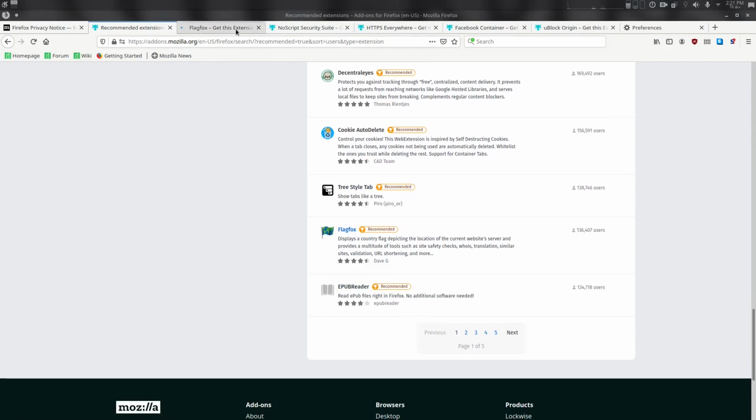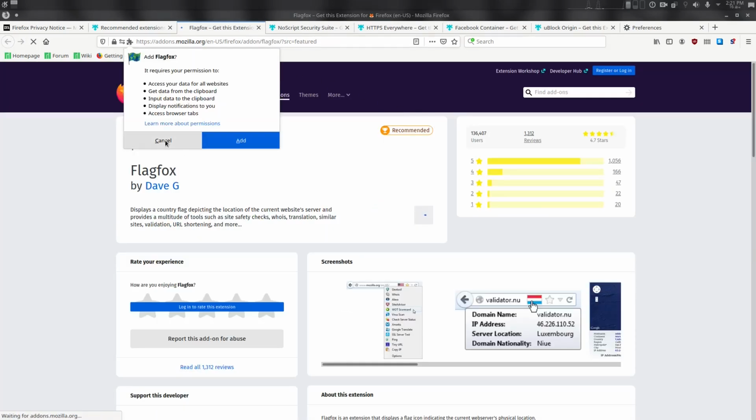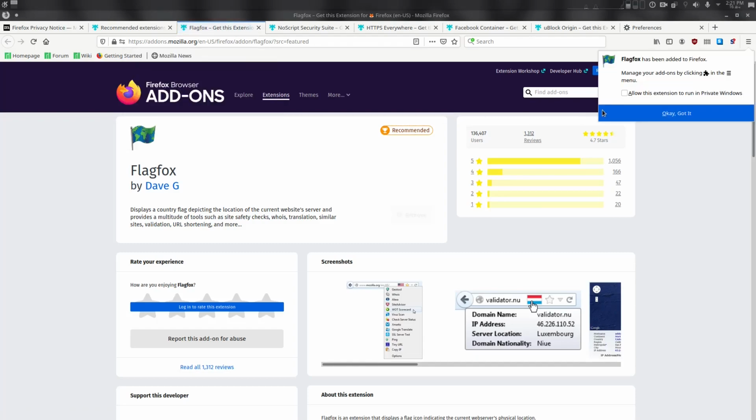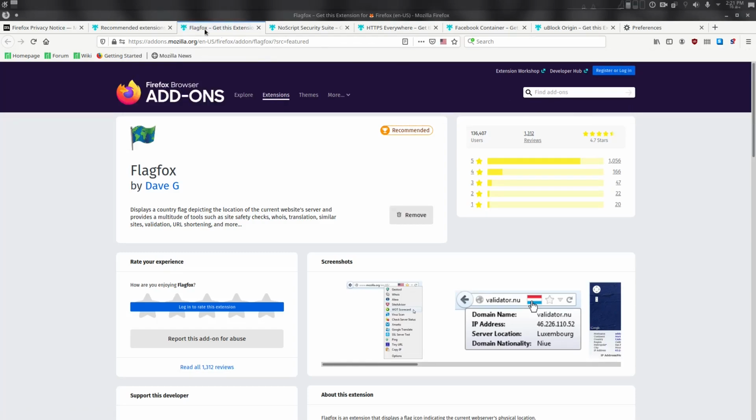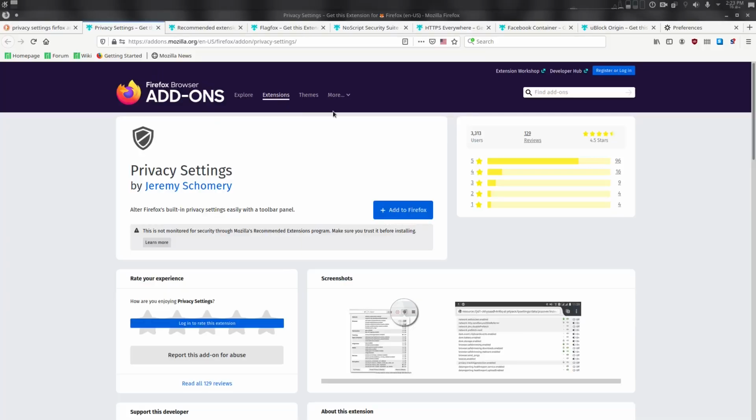I like to use this one also. It shows the flag of the country, but it's not that highly important that you install this one. I just do it for my personal use. Alright, I found this one. It is not on the top, so you will have to search for it and you can install it. I will put the link in the description.